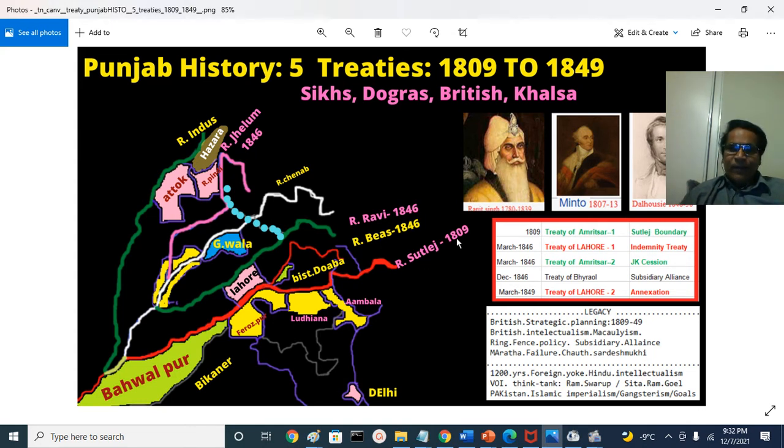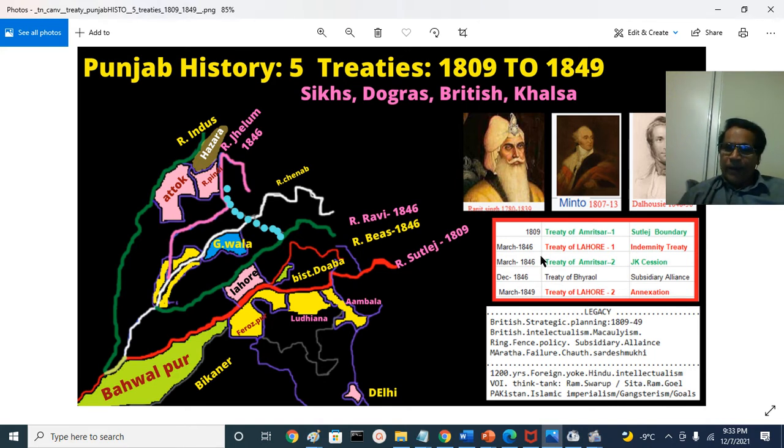Then for nearly 30 years there was amity, friendship, between the Maharaja and the British East India Company. That means Minto demitted office in 1813, then succeeded by Lord Hastings, who served roundabout until 23, a 10-year term or so. Then Amherst, 23 to 28 or so. And after Amherst, William Bentinck was the Governor General up to 34, 35 also. Afterwards, Charles Metcalfe was the Governor General for 1 year. And afterwards, Lord Auckland.